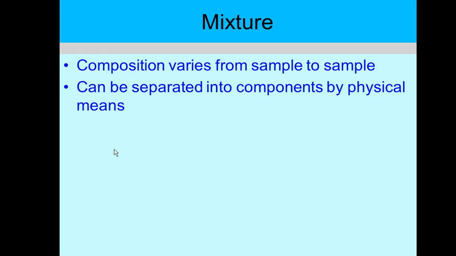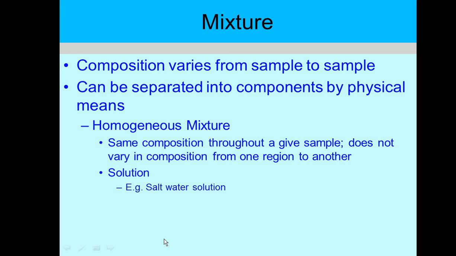So mixture composition varies from sample to sample, and a mixture can be separated into components by physical means. For a homogeneous mixture, I gave you the example of a solution: same composition throughout a given sample, not varying in composition from one region to another.